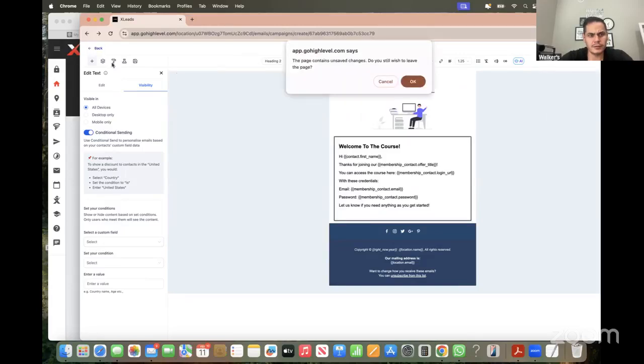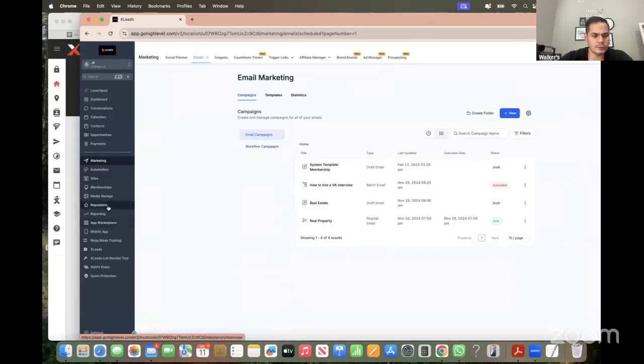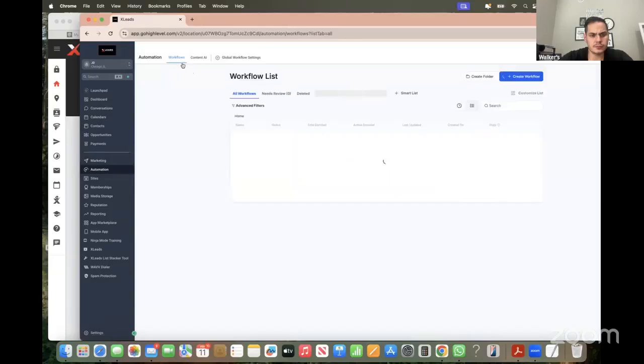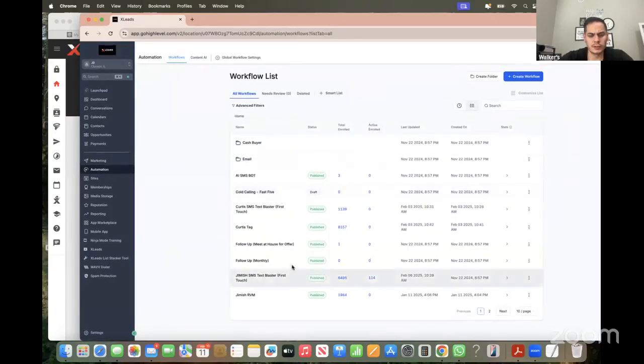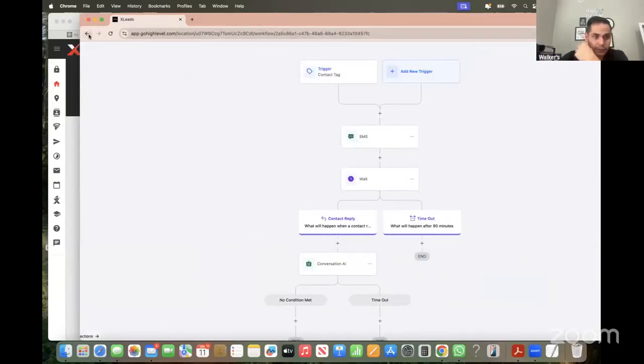You can create your own workflows for follow-up. So if you go to automations here, you go to workflows, you'll see there's already some follow-ups here, like already created that you can use.